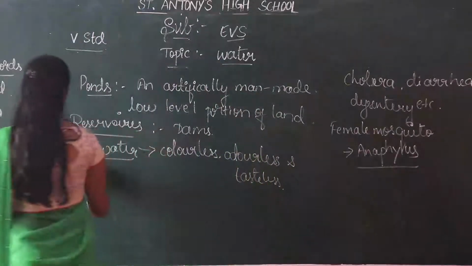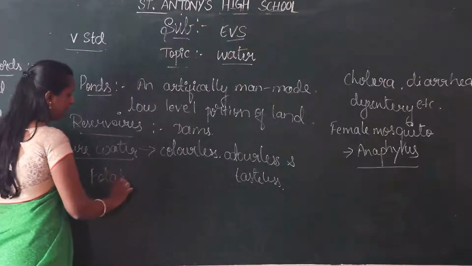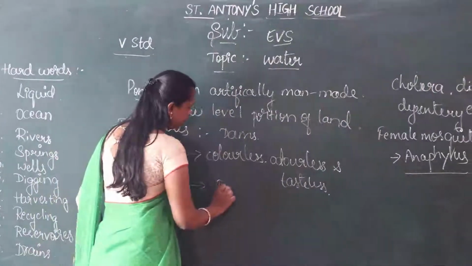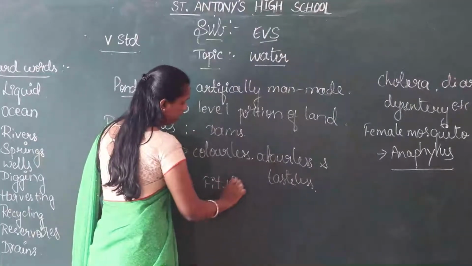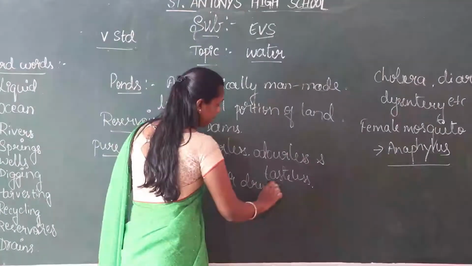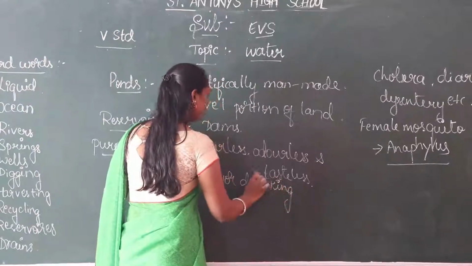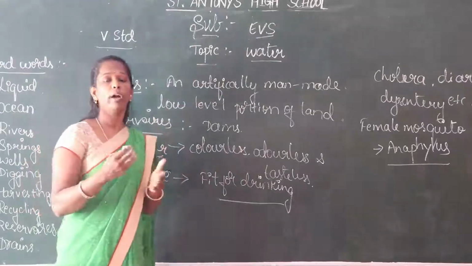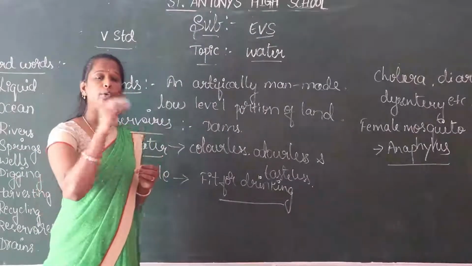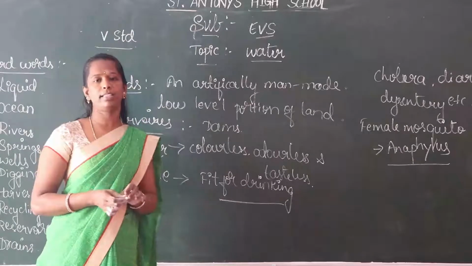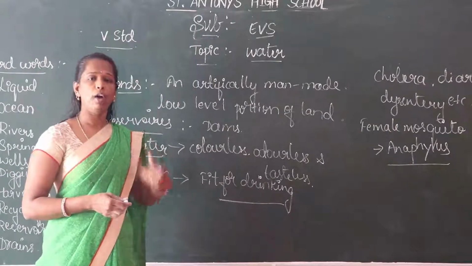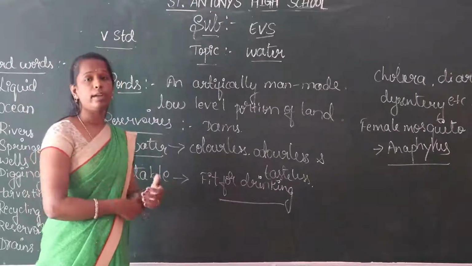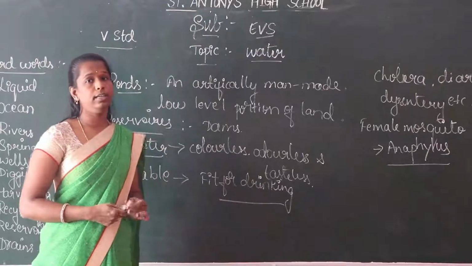What is the meaning of potable water? Potable water means the water which is fit for drinking. The water that is fit for drinking is called potable water. We have to take some precautions to avoid water pollution. Instead of throwing garbage, mud and plastic clothes in the rivers, human beings have to avoid these things. So conserve, preserve and protect the forest.